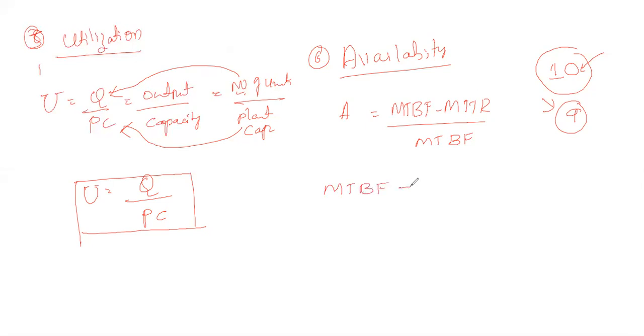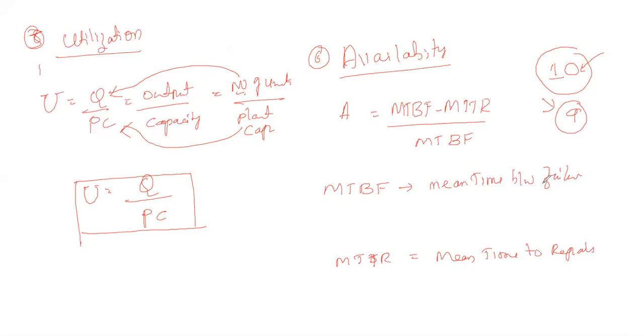MTBF is the mean time between failure. And MTTR is the mean time to repair.